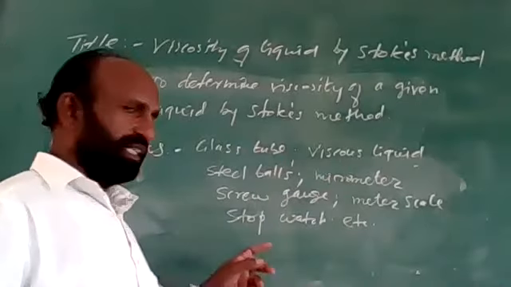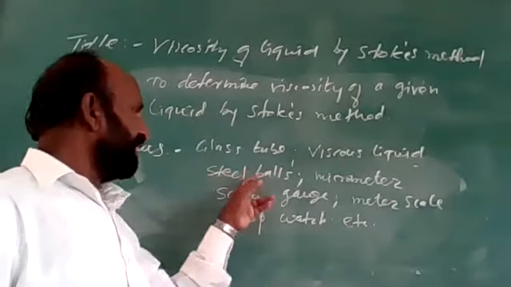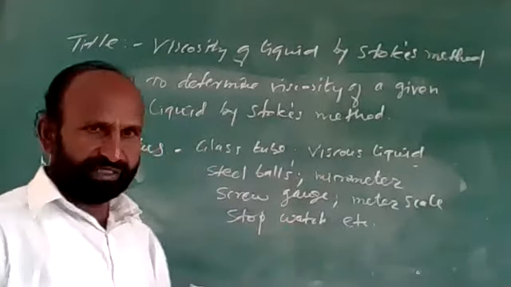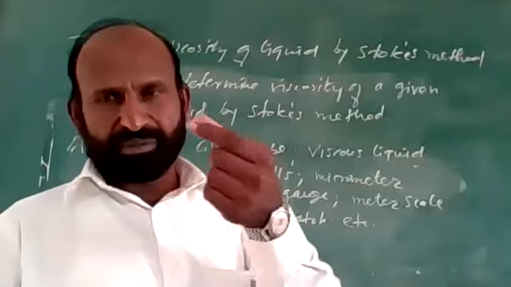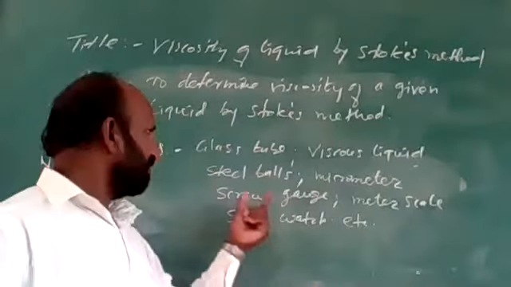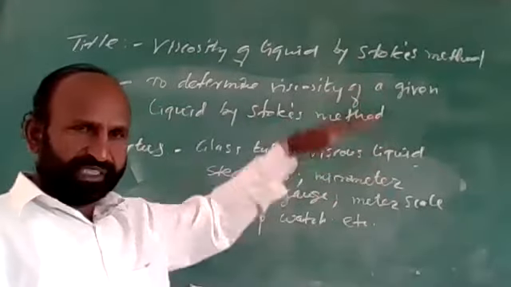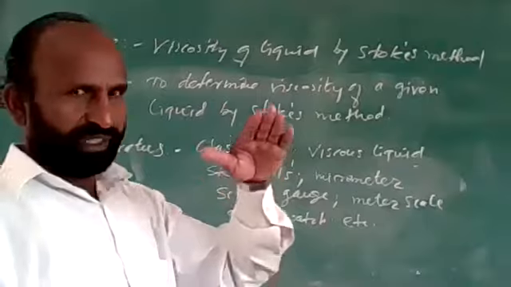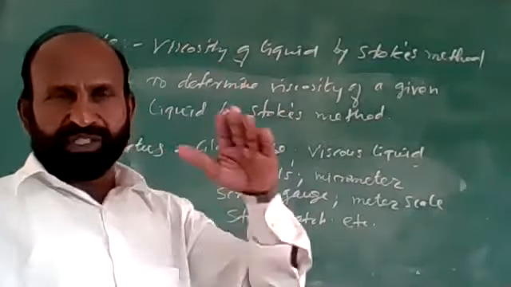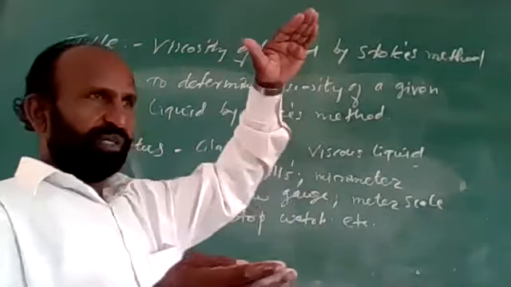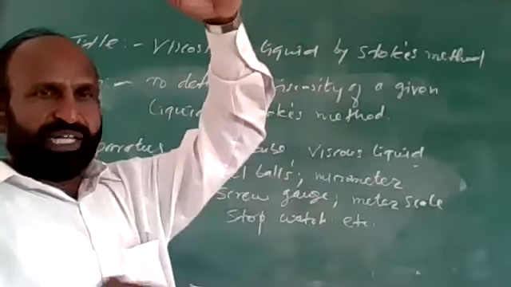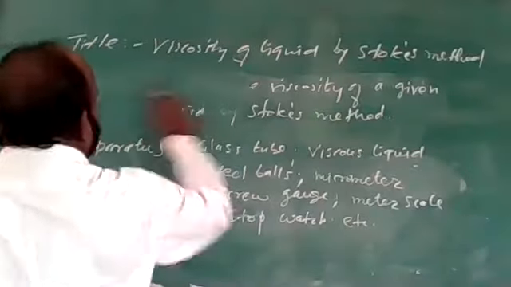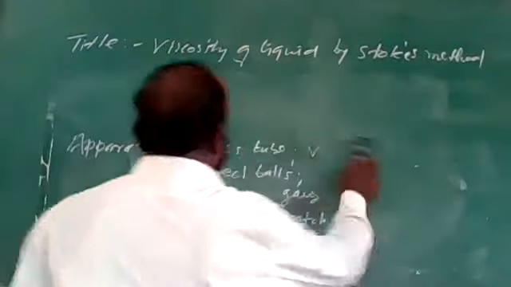We require small steel balls of different diameters, and a micrometer screw gauge to determine the diameter of the ball, from which we can calculate the radius. A meter scale is used to measure the distance. A stopwatch is required to measure the time for the motion of the steel ball from a particular height to a given marked height. So this is the apparatus. Now I will draw the diagram.